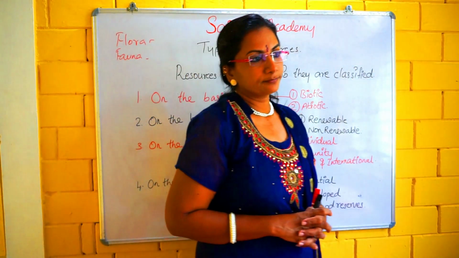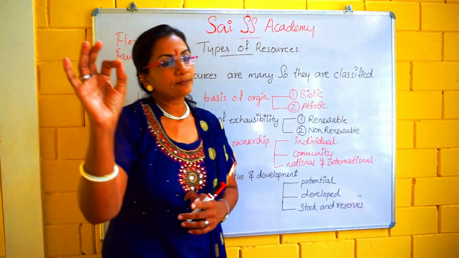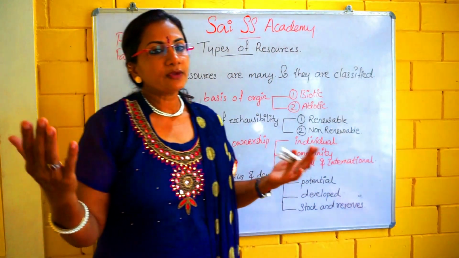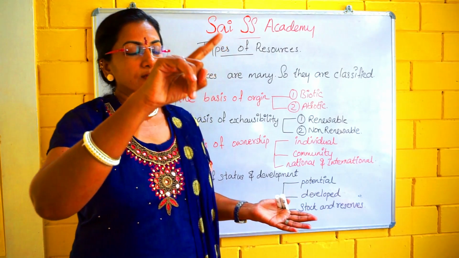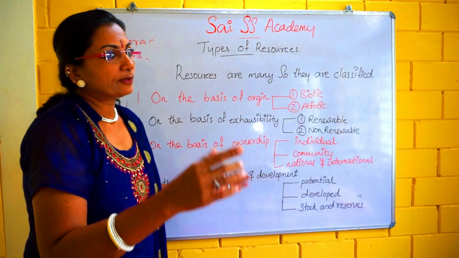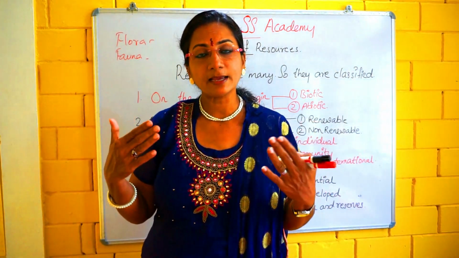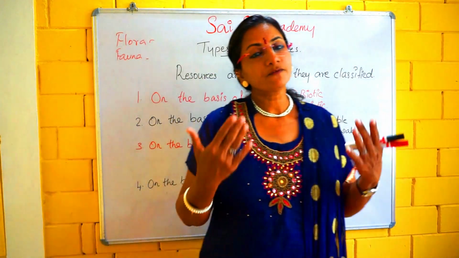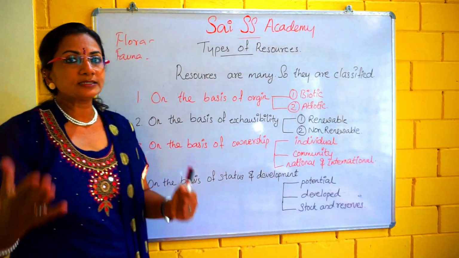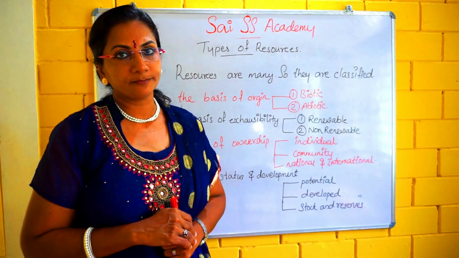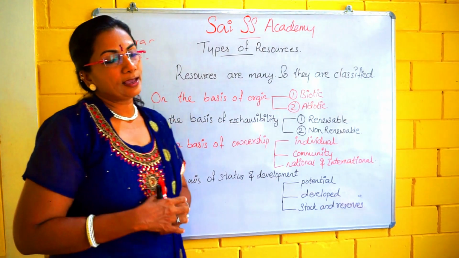Next, it is abiotic. Abiotic resources are non-living things. For example, I am taking wood. We get wood from the tree. At that time, the tree was a natural resource, that means a biotic resource. But when I make firewood or furniture from the tree, this furniture or firewood comes under the abiotic resource. That means it comes under the non-living things at that time. So the things that come under non-living things are abiotic.